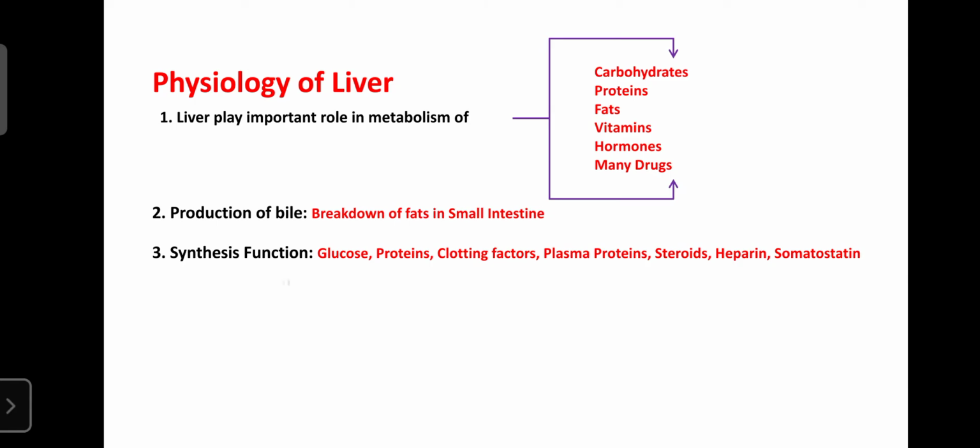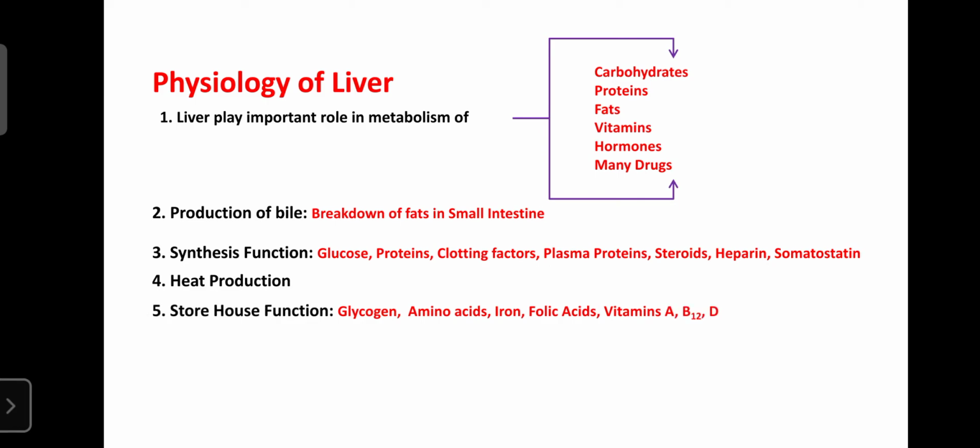Next, the liver is also involved in the generation of heat. Due to the metabolism of carbohydrates, proteins and fats, heat is generated. That heat is helpful to maintain body temperature. During the winter season, the metabolic activity of the liver increases because it continuously produces heat, which helps normalize our body temperature. So the liver is one of the important organs involved in the regulation of body temperature.